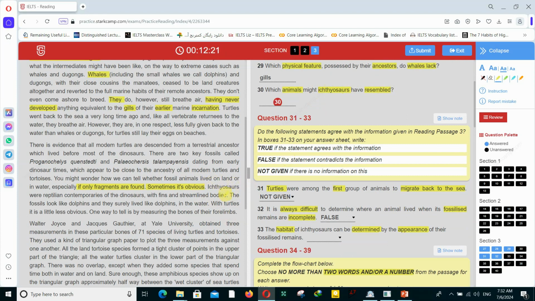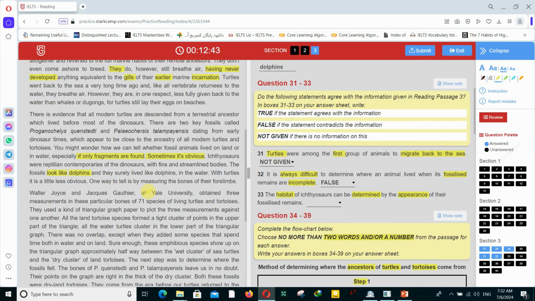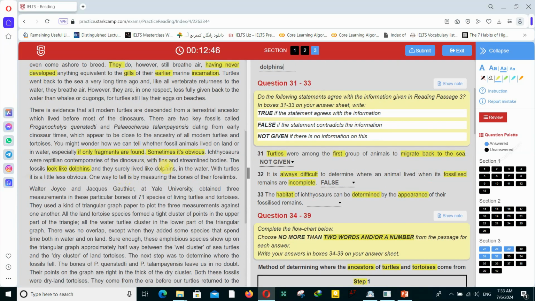Ichthyosaurs were reptilian contemporaries of the dinosaurs with fins and streamlined bodies. The fossils look like dolphins. Resembles what? Animals. Which animals? Actually dolphins. So this is the answer for this question. And they surely lived like dolphins in the water. With turtles, it is a little less obvious. One way to tell is by measuring the bones of their forelimbs.